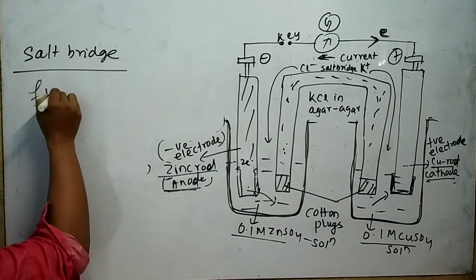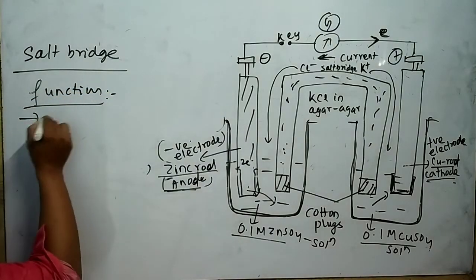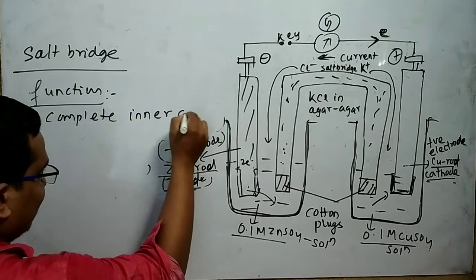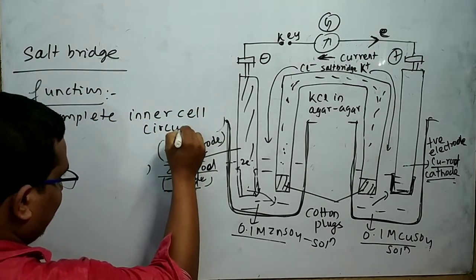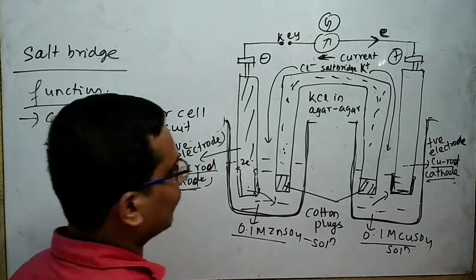Then I will explain about the function of salt bridge. First function is it completes the inner cell circuit, otherwise the current cannot flow.